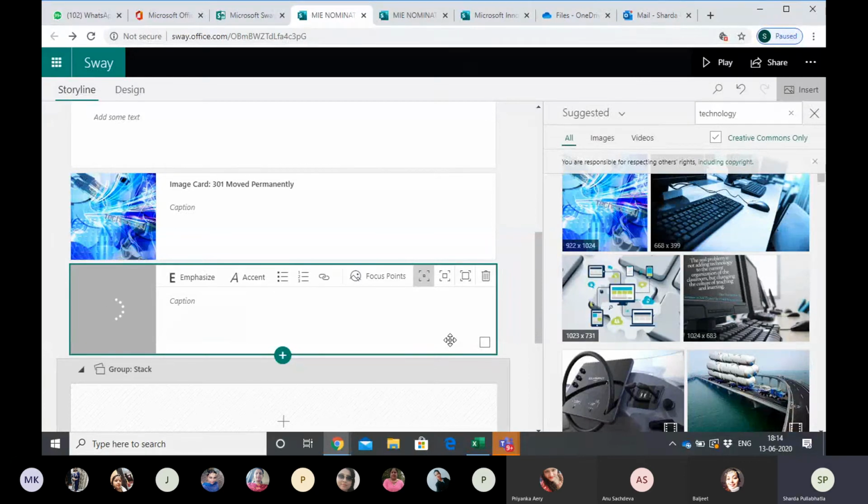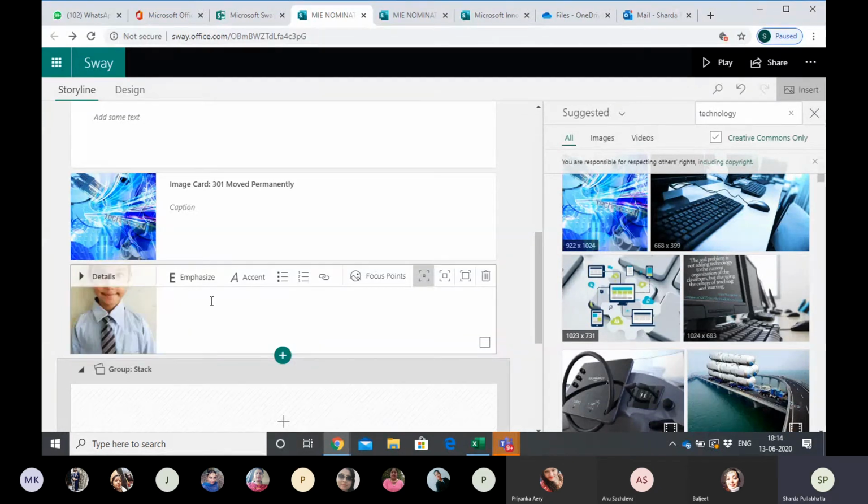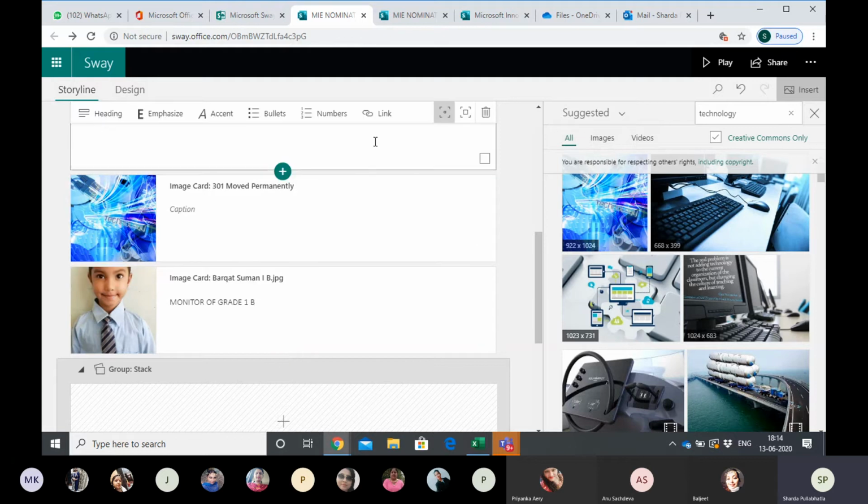See, it's processing, a gray colored one. Child's image is here. So this is how the image will appear. I can name it as a monitor of grade 1B. I have played it here. I have this one, I have this one.